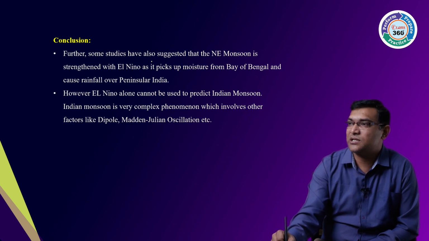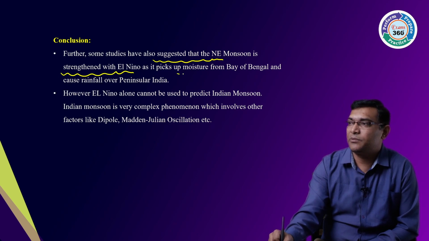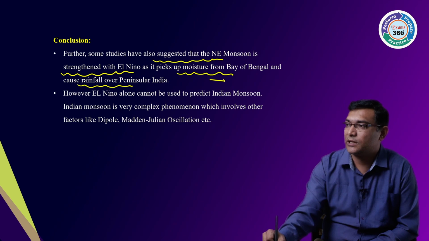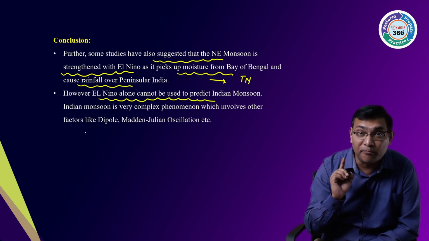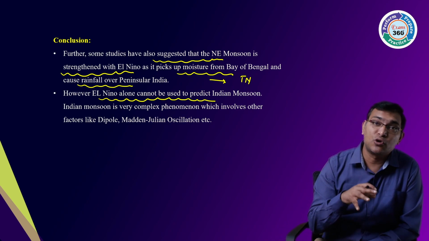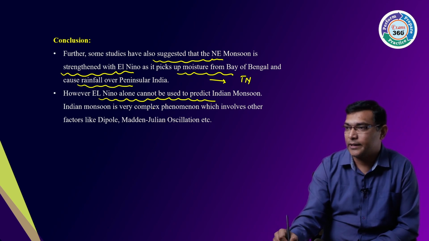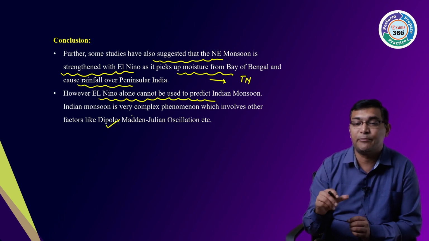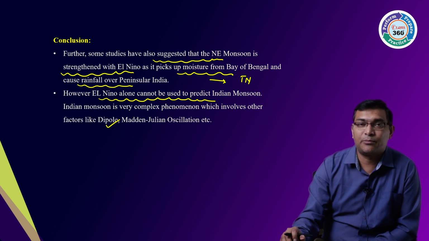Further, some studies also suggest that northeast monsoons strengthened with the El Nino pick up the moisture from the Bay of Bengal and create heavy rainfall in the peninsula, particularly in the Tamil Nadu region. However, El Nino alone cannot be used to predict Indian monsoons. The Indian monsoon is a very complex phenomenon which involves so many factors like the Madden-Julian oscillation, the Indian Ocean dipole, Pacific Ocean temperature changes, etc. So these are some of the things. So this is about your El Nino.